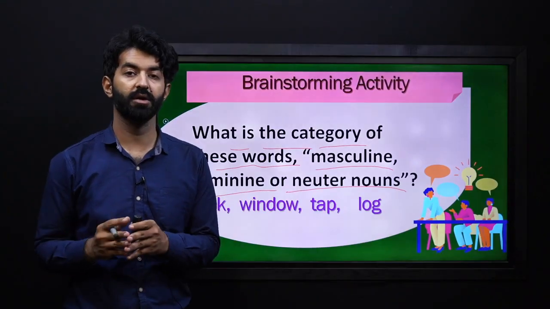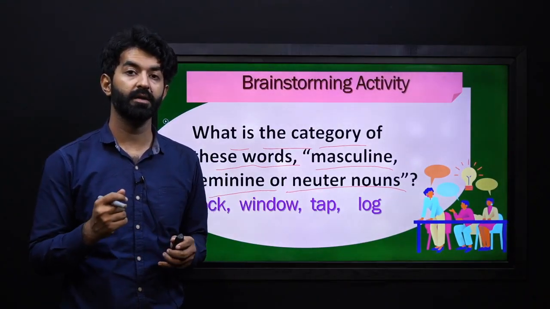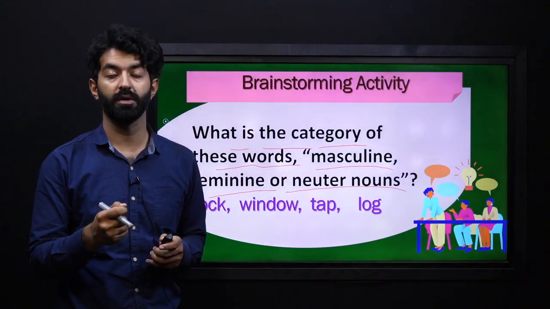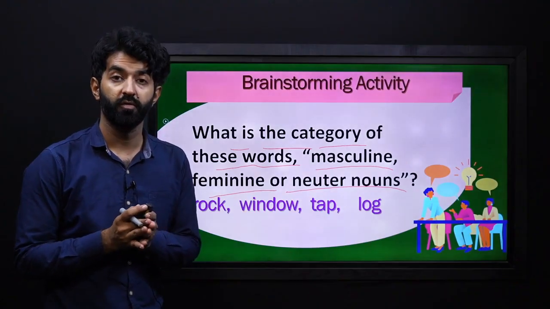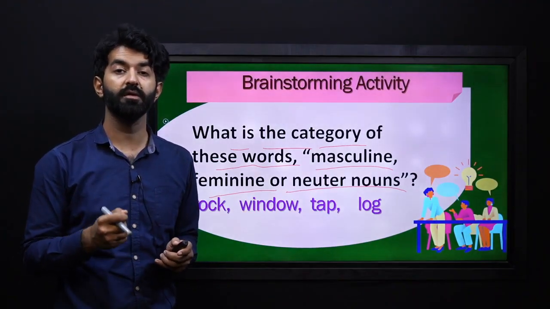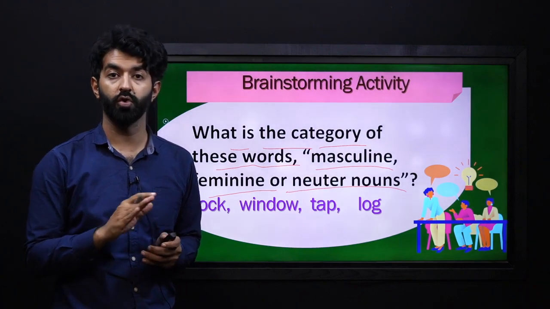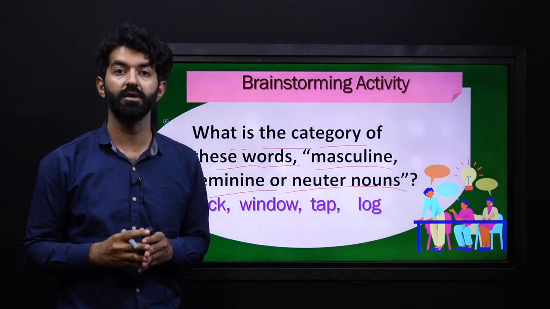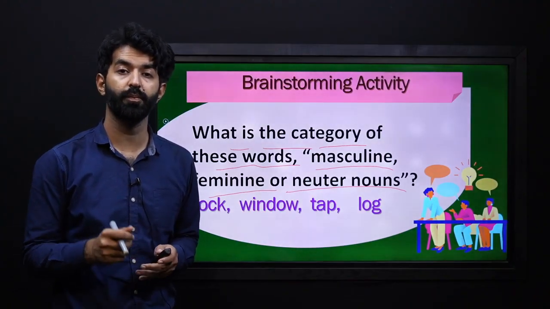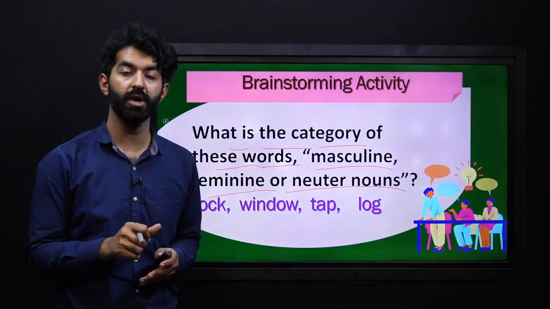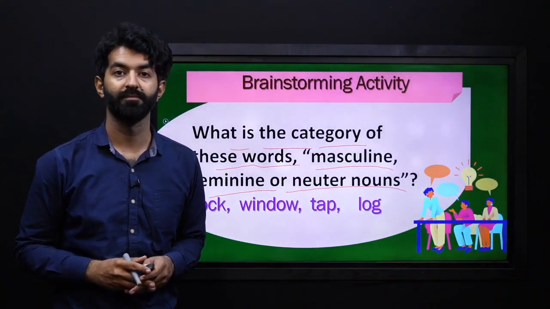Talk to your partner, your fellow, your peer, and find out whether the word that you're reading is masculine, feminine or of no gender, which we call gender neutral. Pause the video right now and do it so that we can move forward.